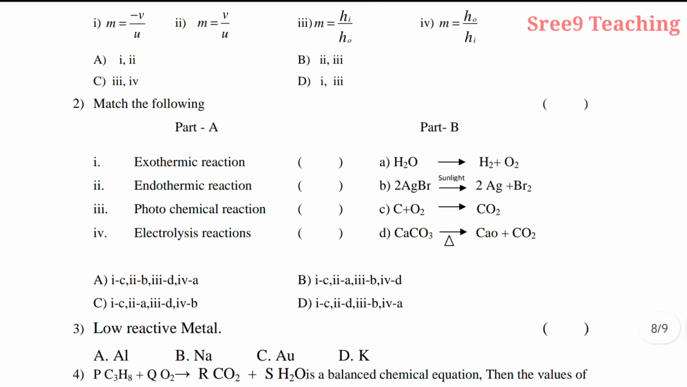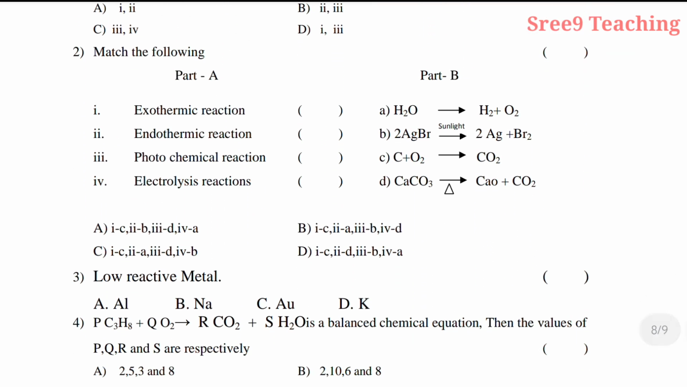Now see the second one, match the following, part A and part B. So first exothermic reaction, second endothermic reaction, third photochemical reaction, fourth electrolysis reactions. So here exothermic reaction means heat evolves. In which reaction heat evolves? Yes, C plus O2 gives CO2. In that reaction heat evolves. So first C, endothermic reaction, which heat absorbs. Where heat absorbs? Here D, CaCO3 heating. On heating it breaks into CaO plus CO2. So first C, second D.